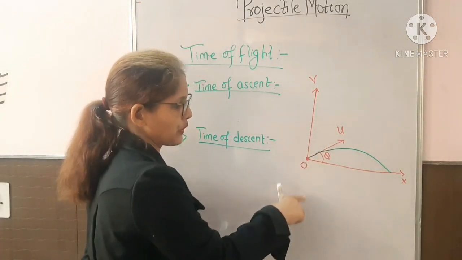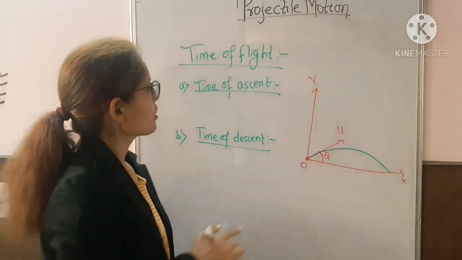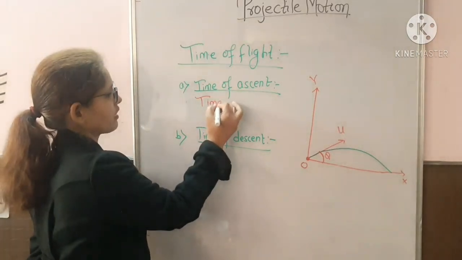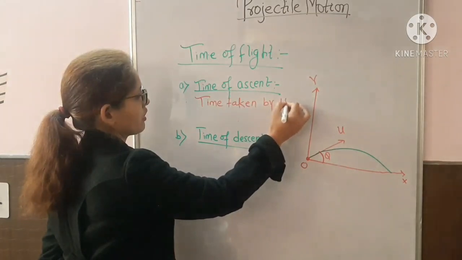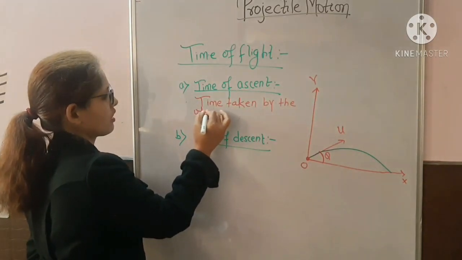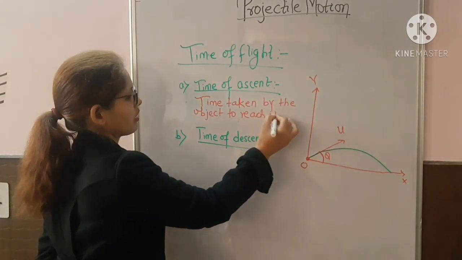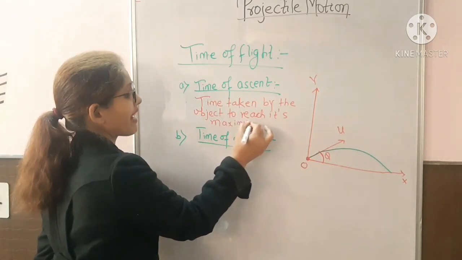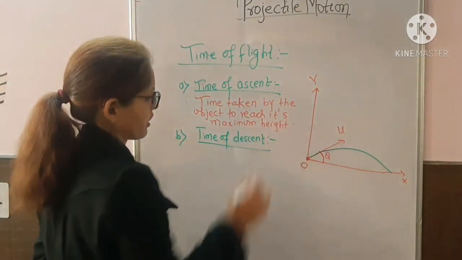With initial velocity u at angle theta from the x-axis. So time of ascent is the time taken by the object to reach its maximum height, maximum height from the point of projection.